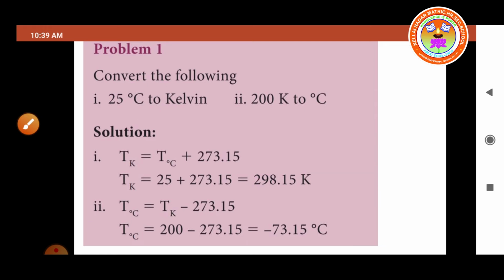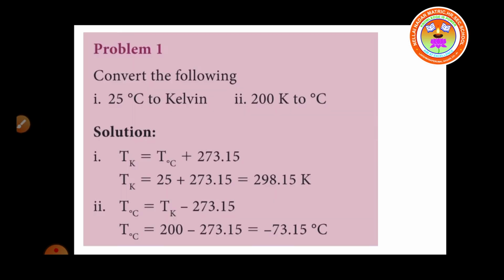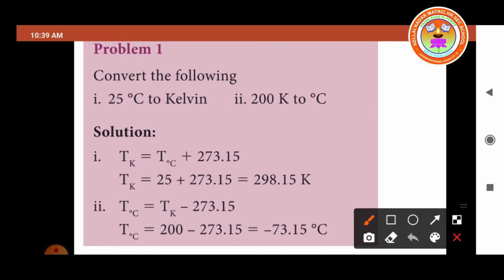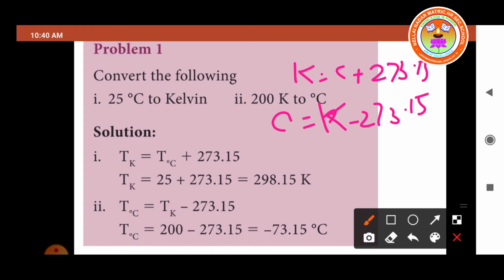Next we find Kelvin to degree Celsius. The general formula is K = C + 273.15, so C = K - 273.15.